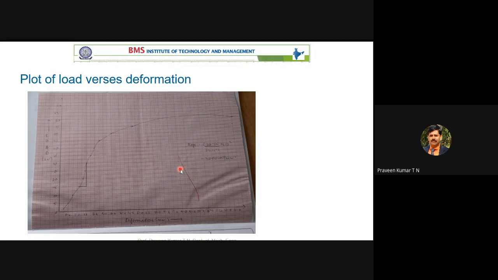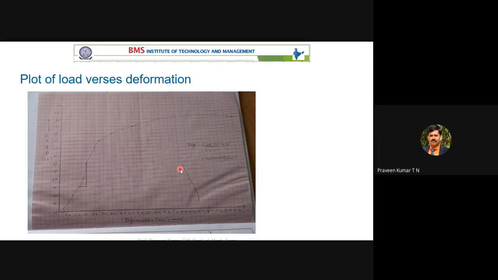You can leave the classroom once it is over. Finish the table, then finish the calculation. I'll give another half an hour for finishing the calculation. Today itself you finish all calculations and the plot in your observation, graph sheet also. Some may not have a graph sheet now, but if you don't have one, download the graph sheet and take a printout from nearby shops. Somehow you have to make arrangements. Otherwise, there is no use at the end of the semester, because this carries around 50 marks.